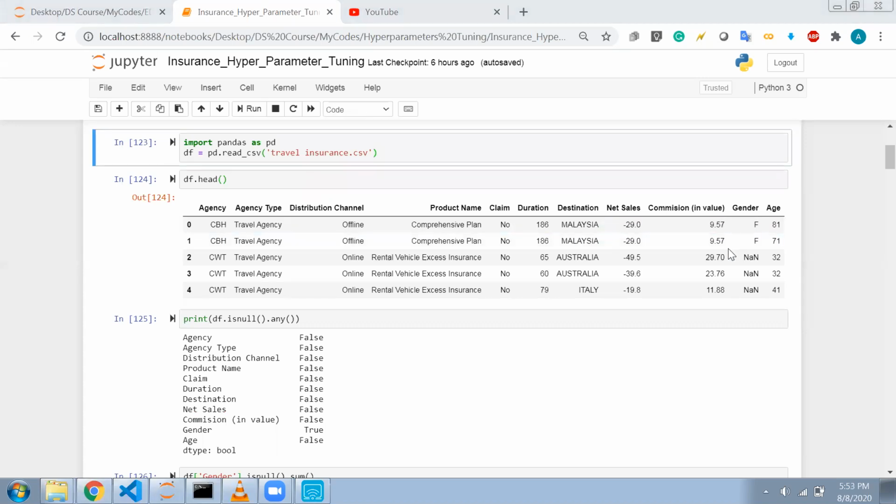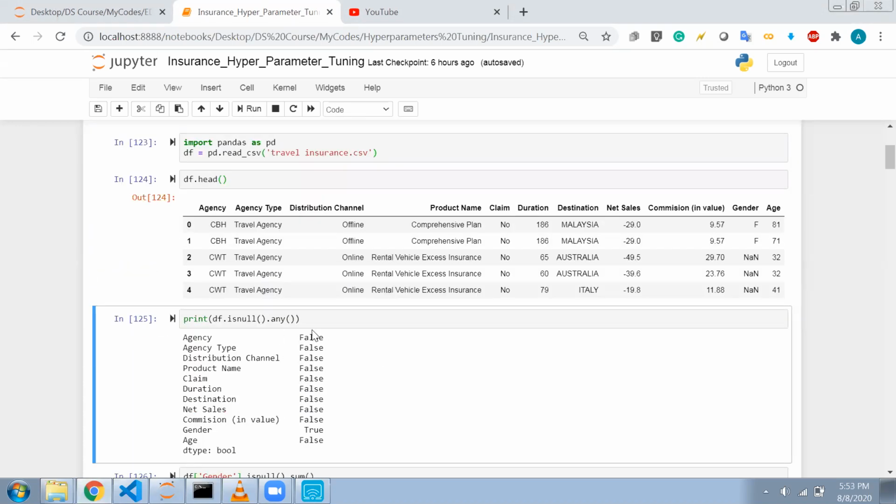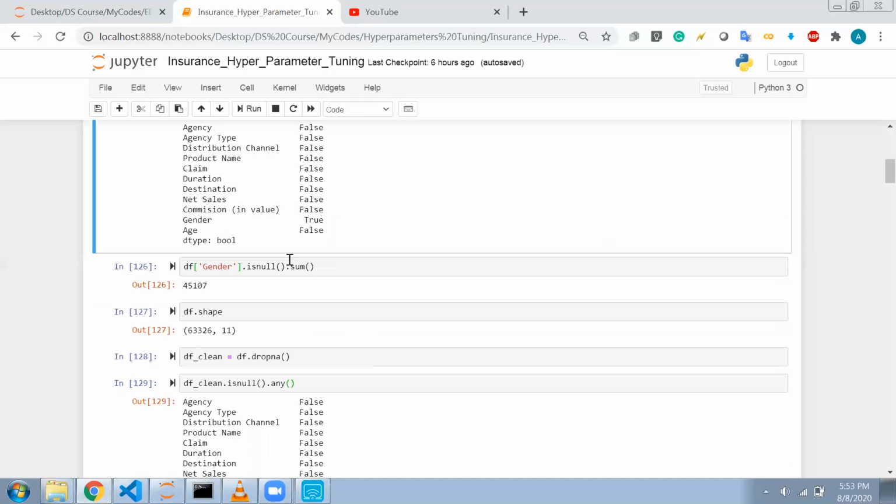Then I checked whether any value is null. For gender there are null values, and the rest don't have any null values. So I will see how many of the gender values are null. These many are the null values, and this is the shape of my data. I have 63,326 rows and 11 features.